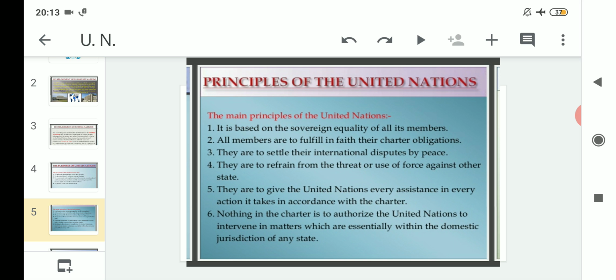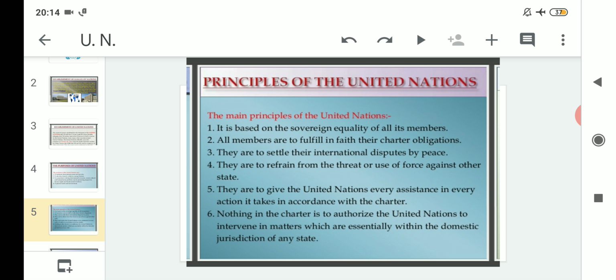They are to maintain the peace. And fourthly, they are also to refrain from the threat or use of force against other states. So they cannot give any kind of threat to the other countries that they are having conflict or disputes with, and they cannot use their forces against the other countries.